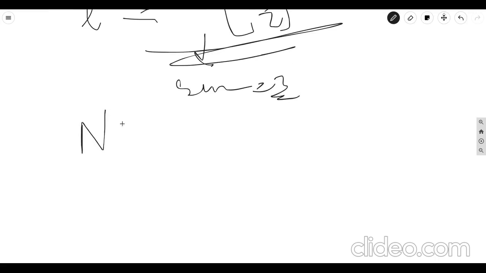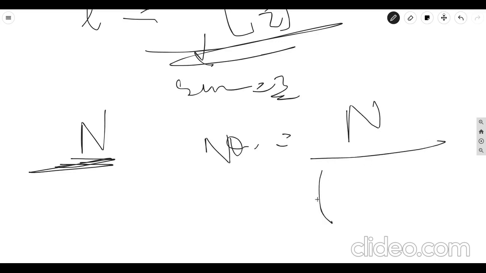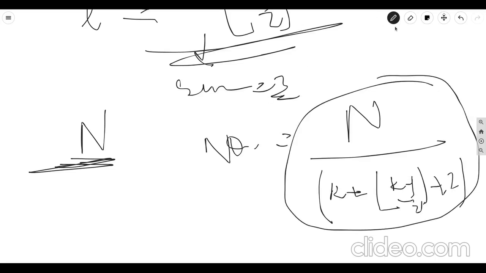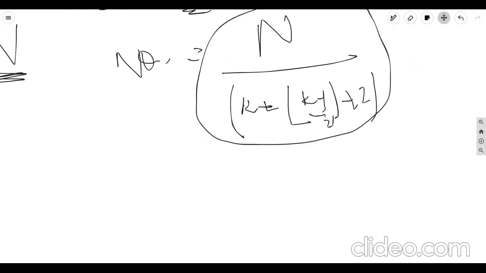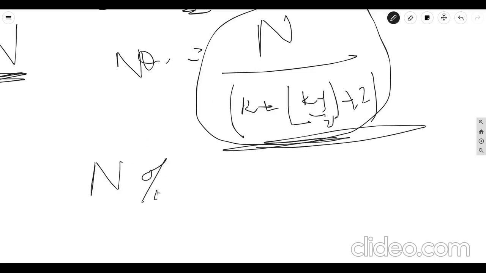We want to find the total number of units required to fulfill length n. So the number of units is n divided by L, where L is k plus floor of (k minus 1) divided by 2 plus 2. We will return exactly this answer if n is completely divisible by this length.